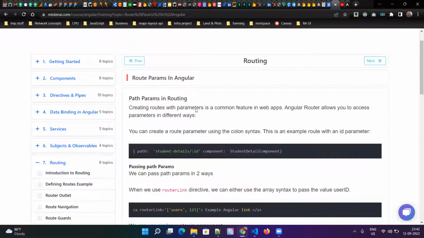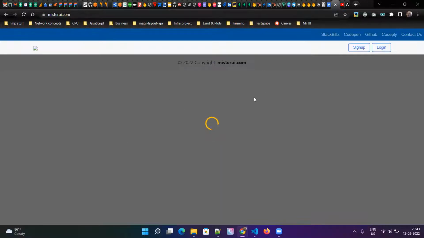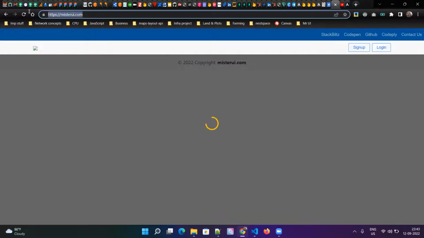So that status will be lost, and it will go by default to the home page, because in case any error happens in the navigation, Angular will redirect to the home page. But how can you restore that page? That is one generic question. If I am in this path and if I refresh, it must restore my entire page. See, when I refresh, it directly went to the home page, right? So that path is lost.